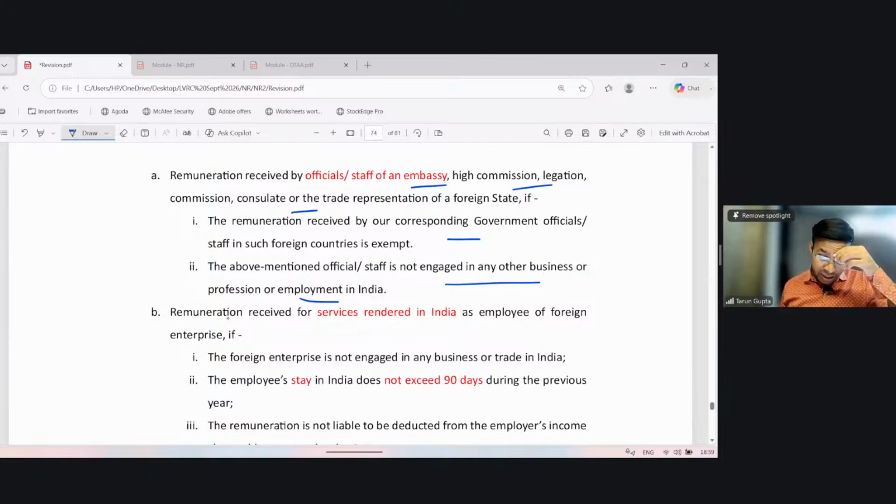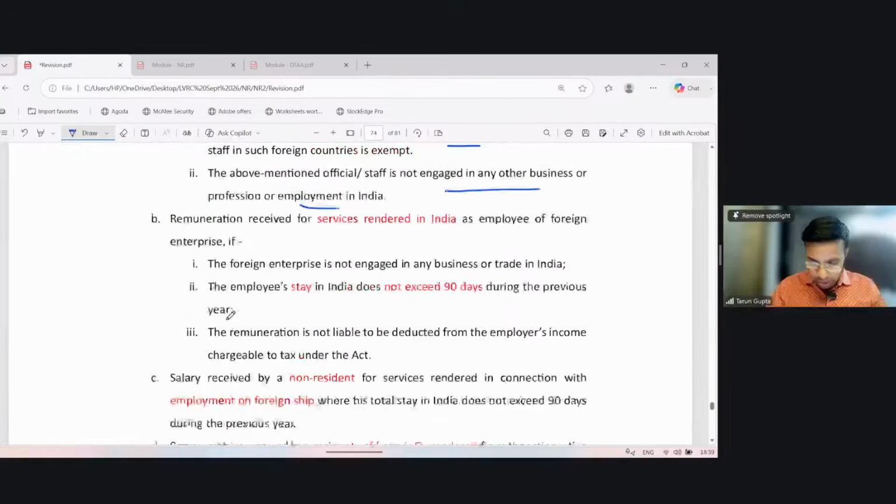Remuneration received for service rendered in India as an employee of a foreign enterprise. So earlier you were an employee of an embassy, a government employee. Now if you are an employee of a private company and you have rendered service in India, thereby making the salary in respect of such services taxable in India, the exemption is provided if the company, your employer, the foreign enterprise, is not engaged in any business or trade in India.